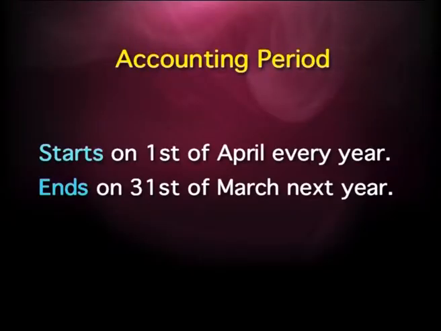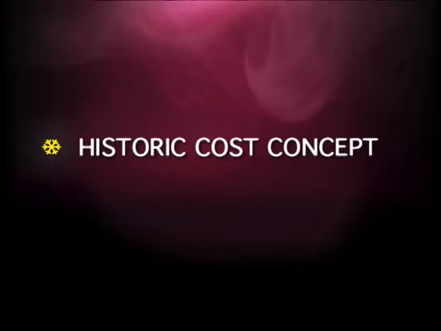Normally, a 12 months time period is acceptable as accounting period universally, which starts on 1st of April every year and ends on 31st of March of next year. This is also known as financial year under the provisions of tax laws of various countries.